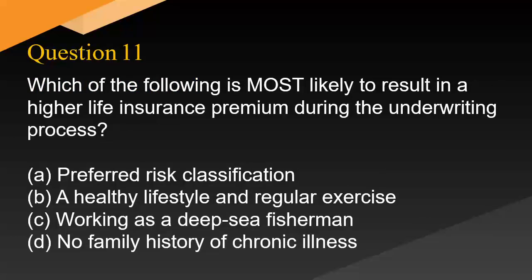Which of the following is most likely to result in a higher life insurance premium during the underwriting process? A. Preferred risk classification. B. A healthy lifestyle and regular exercise. C. Working as a deep sea fisherman. D. No family history of chronic illness.